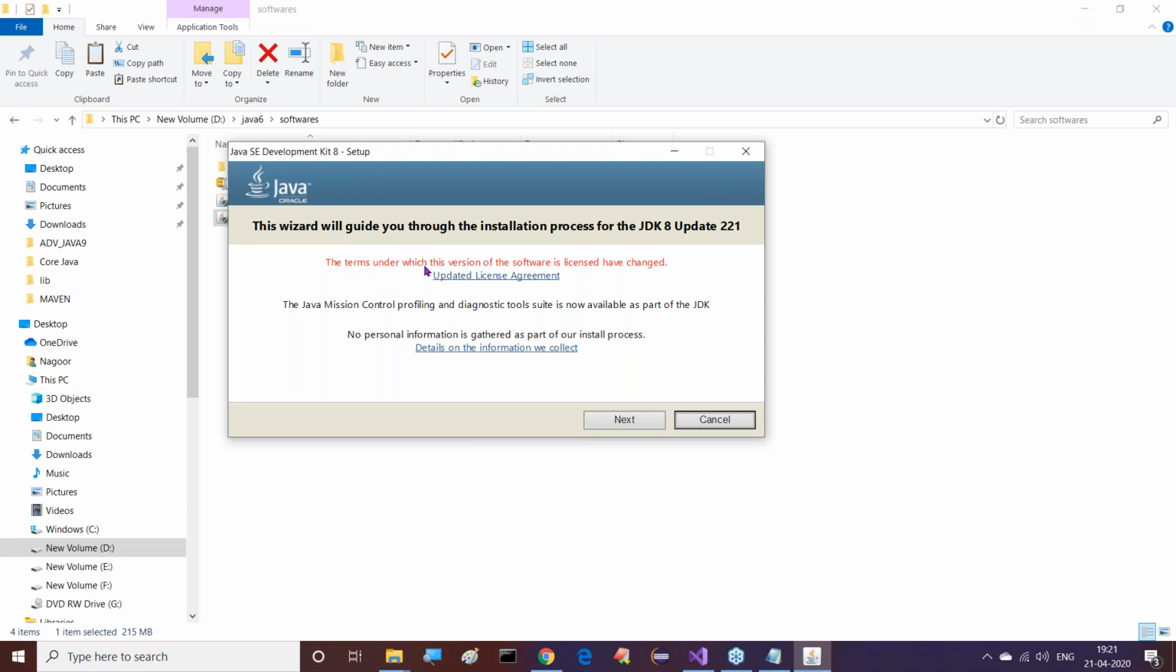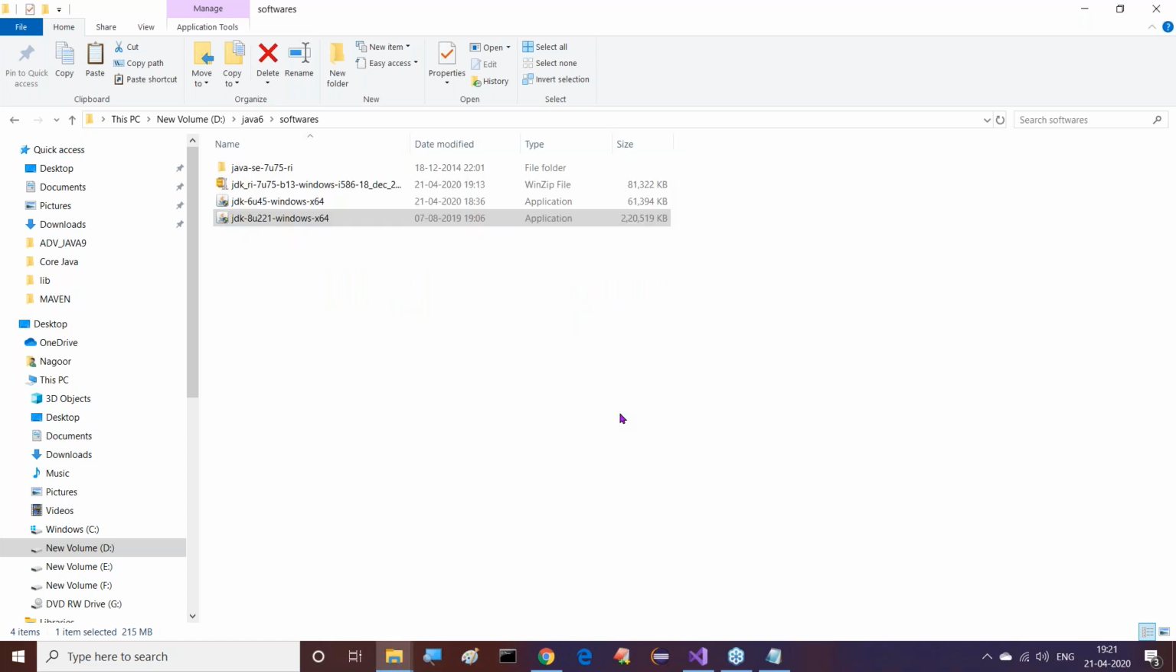The terms under which this version of the software is licensed have changed. That means in general the terms changed in Java, and from Java 11 onwards it is going to be affected. All right, sir. Now let me click on the Next button.